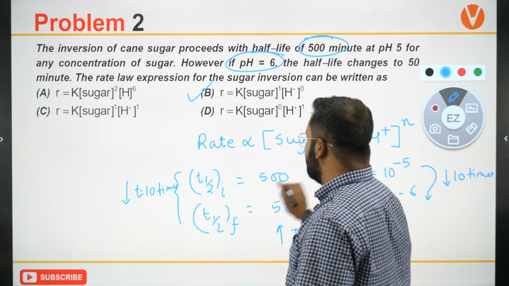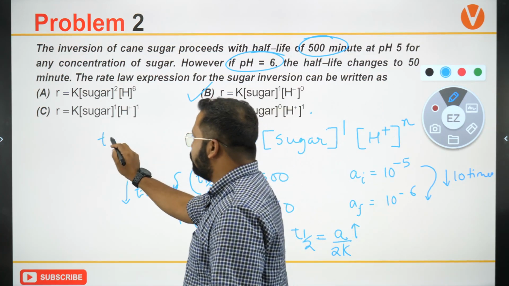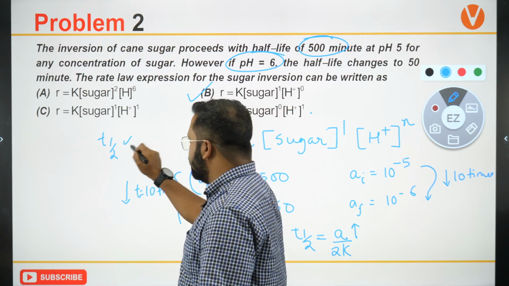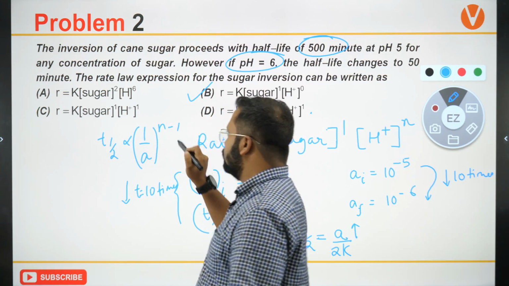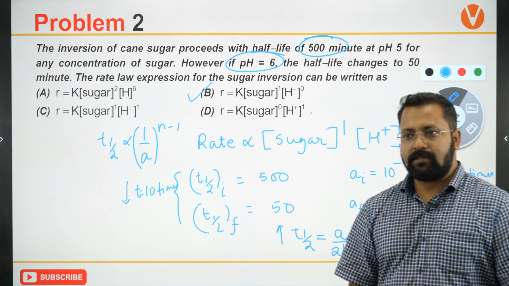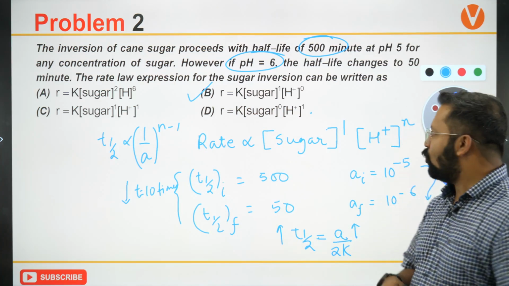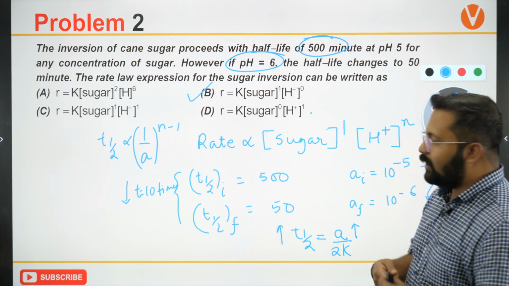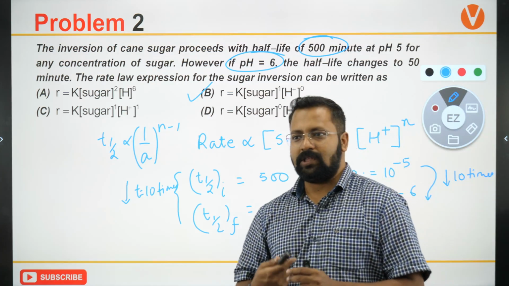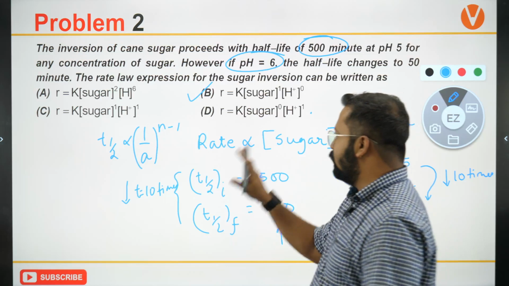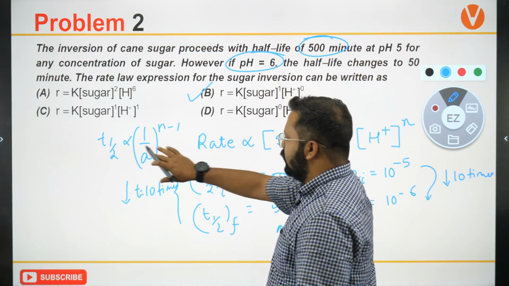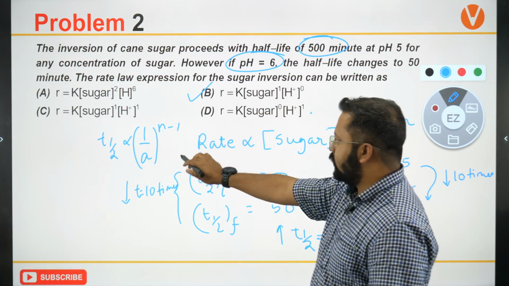Half-life and concentration का ये relation, 1 by A to the power N minus 1. Okay, so if it is, so it will be D. It will not be D. How can it be D? Jyoti Mishra, it cannot be D. It does not depend on the concentration of sugar. It is written T half is independent of the concentration of sugar.